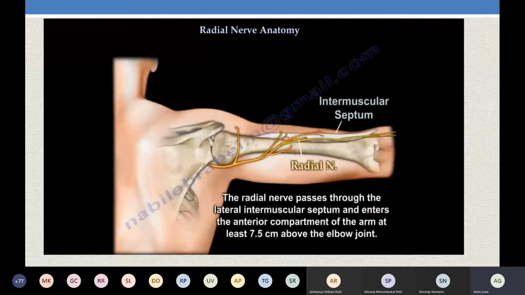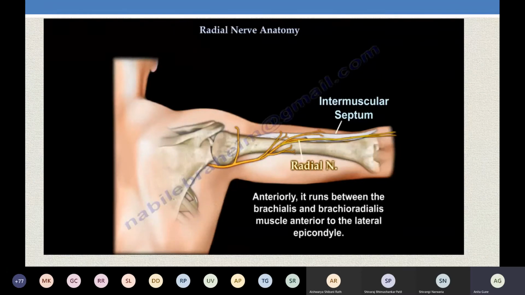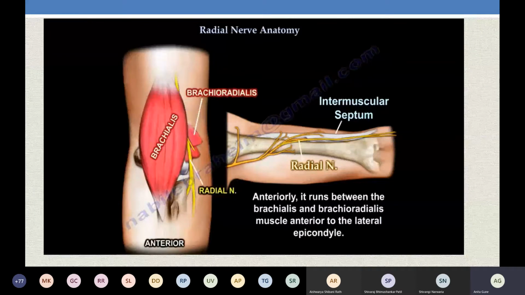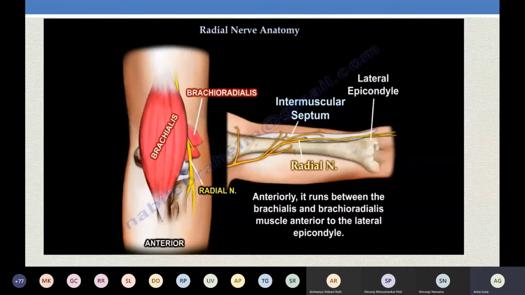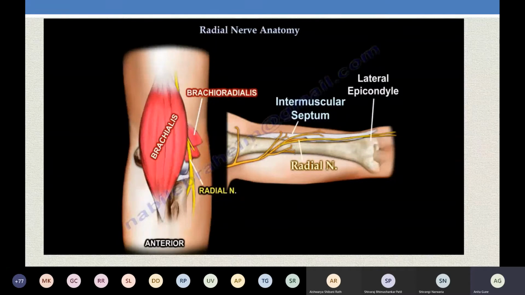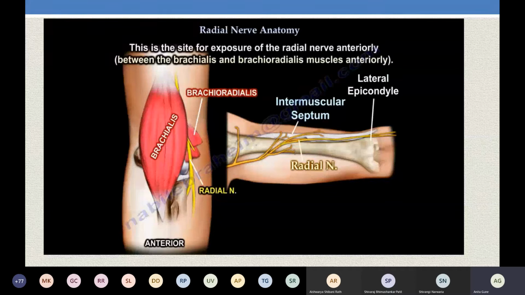Now we will go anteriorly, when it is piercing the anterior lateral intramuscular septum to enter into the anterior compartment of the arm, where we said it supplies which muscles? It supplies the brachialis, that is the lateral arm of the brachialis, brachioradialis, and the extensor carpi radialis longus. So here it is lying between the brachialis and the brachioradialis until it descends down to reach the lateral epicondyle.